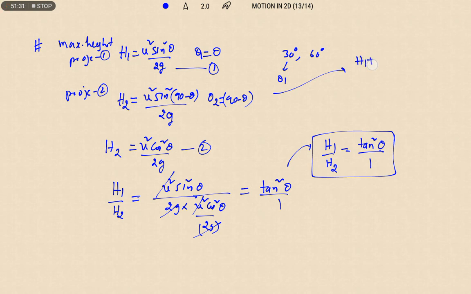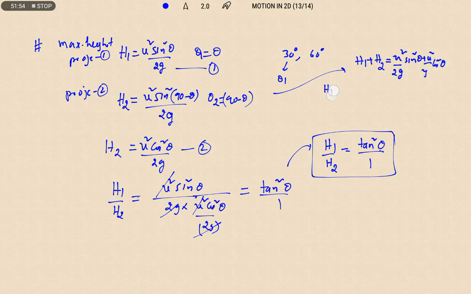So h1 plus h2 is equal to u square by 2g sin square theta plus u square by 2g cos square theta.